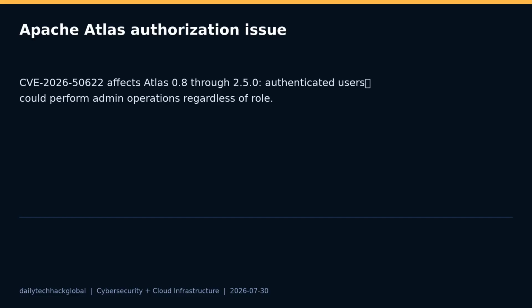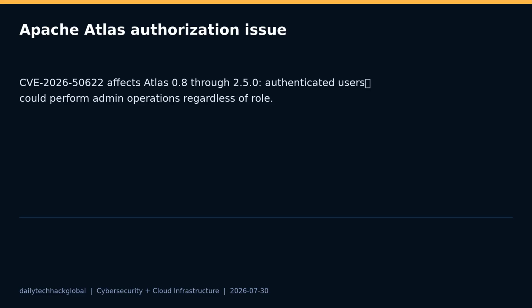CVE-2026-50622 affects Apache Atlas from version 0.8 through 2.5.0. NVD describes missing authorization on admin endpoints, where any authenticated user may be able to perform administrative operations regardless of role. The listed fix is Apache Atlas 2.6.0. Atlas is a metadata and governance system, so admin actions can affect policies, classifications, glossaries, and visibility into enterprise data.